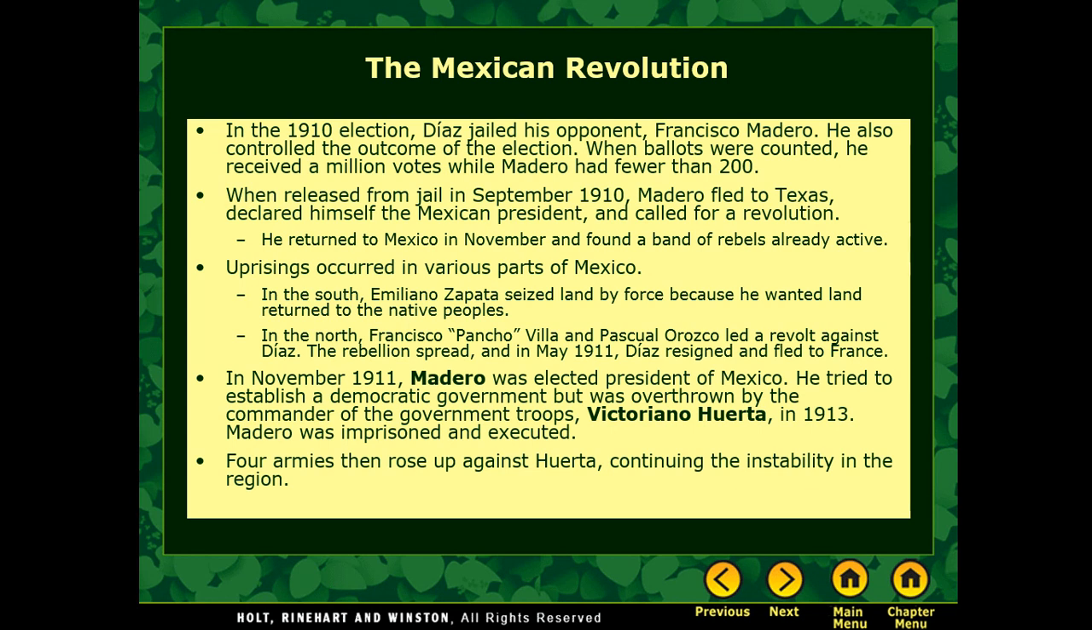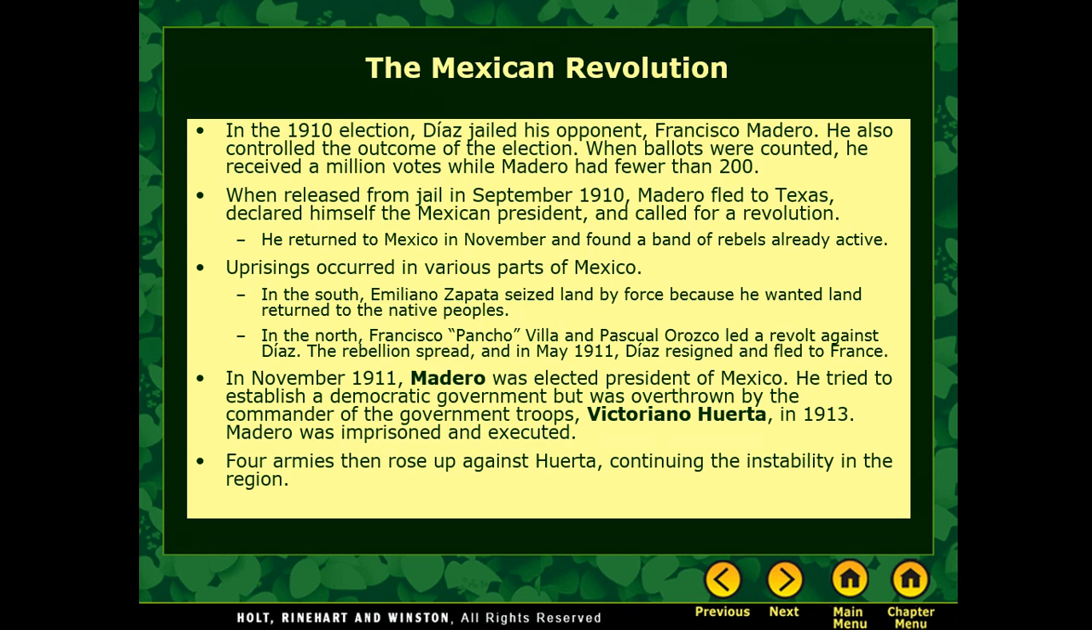Pancho Villa, you will really need to know. He led a revolt against Diaz. The rebellion spread, and Diaz resigns and ends up going to France. He's going to come back here a little bit later, though. In November, Madero was elected as the president of Mexico.